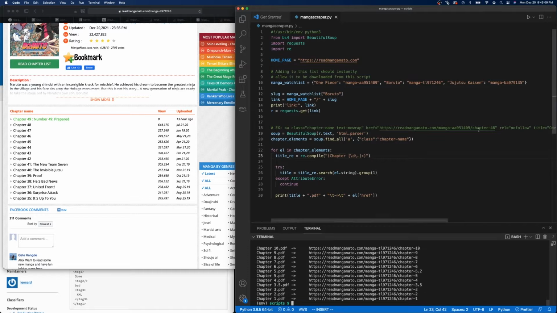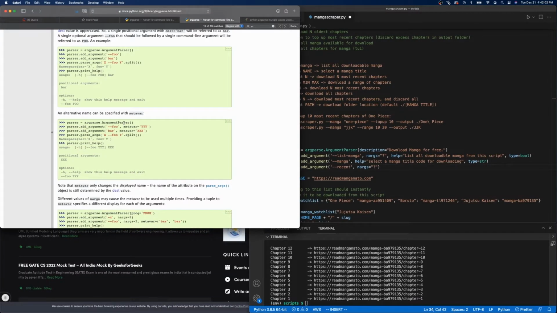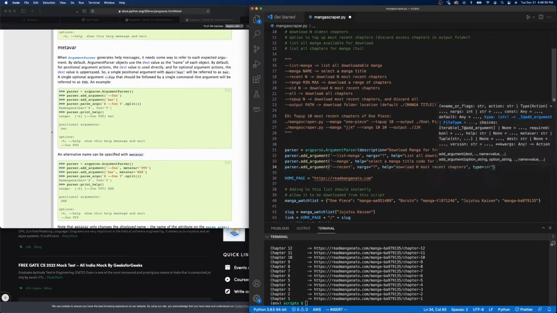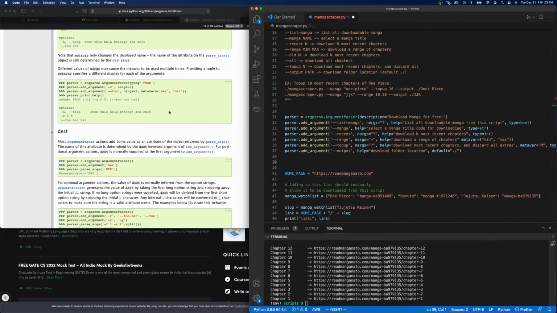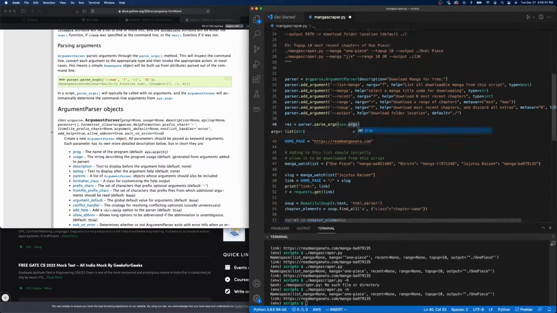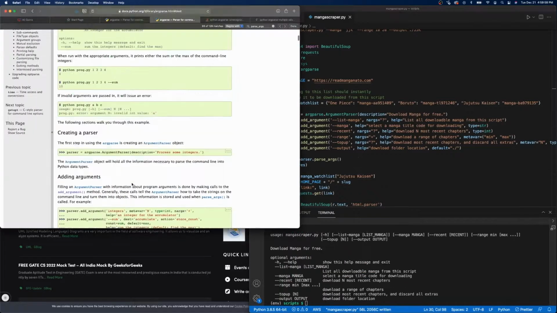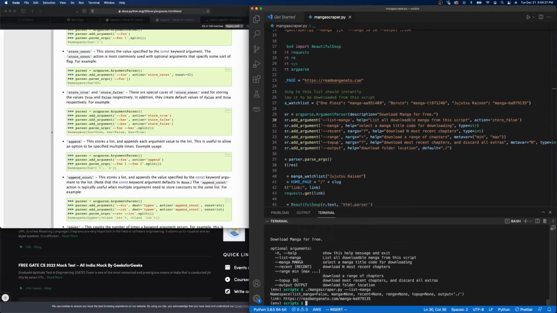Next step was to scale up the code. I don't want all my logic to be hard-coded into the script, so I decided to make a terminal command. This way I could signal the program to download a range of chapters, all the chapters, the first few, or the newest chapters without editing any code.